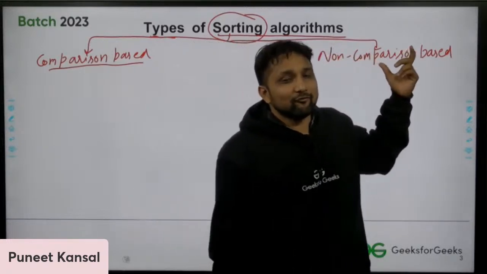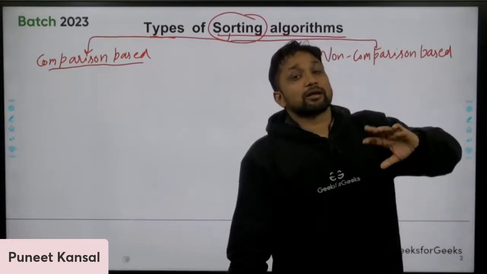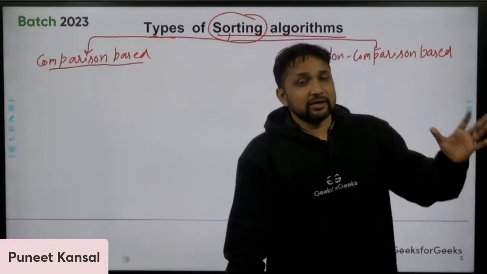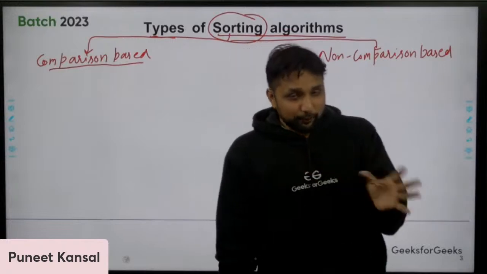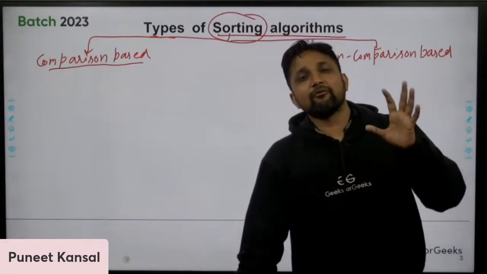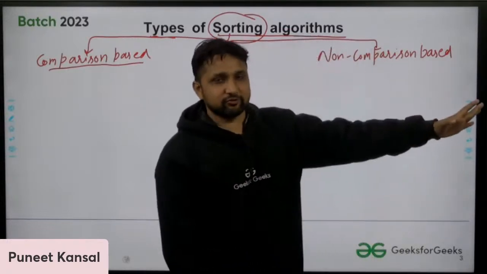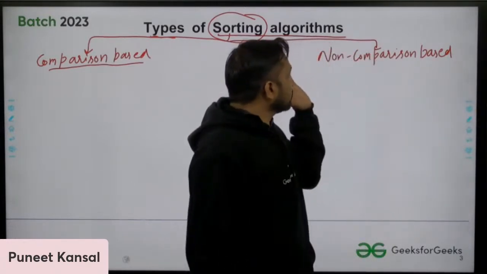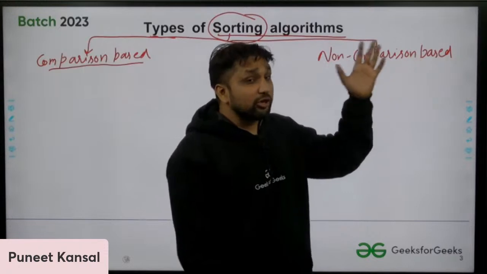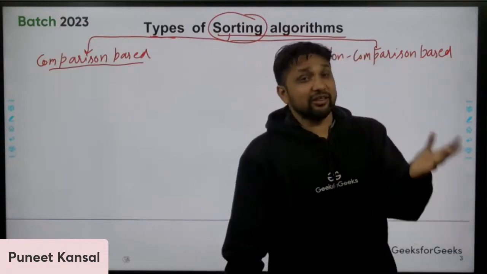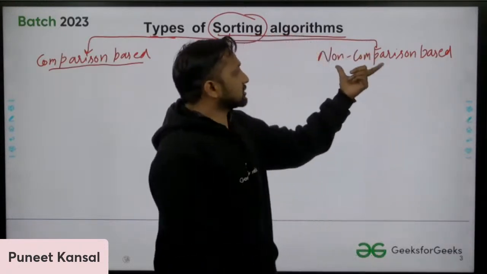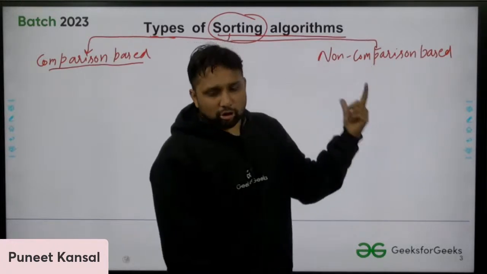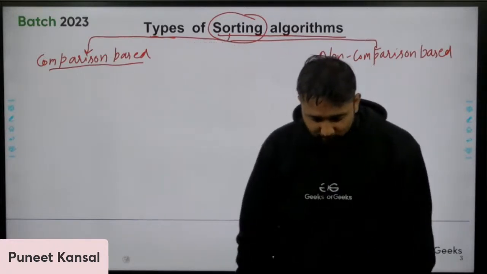There are some other techniques through which we can sort a list of elements without comparing the numbers with each other. Those algorithms are known as non-comparison based sorting algorithms.